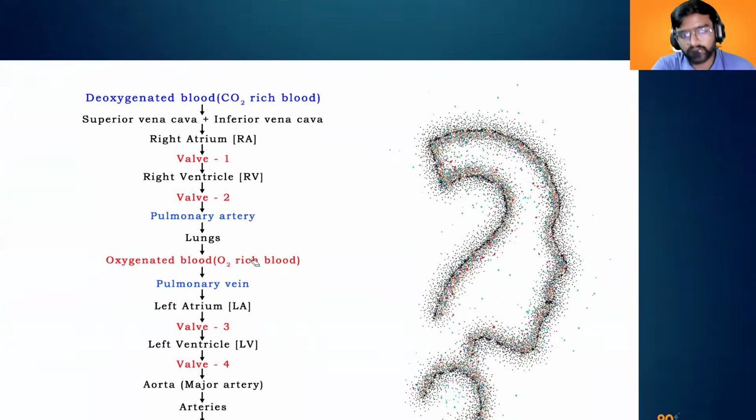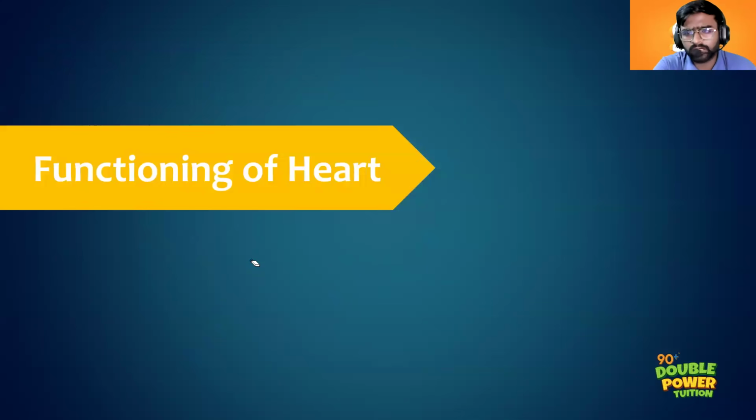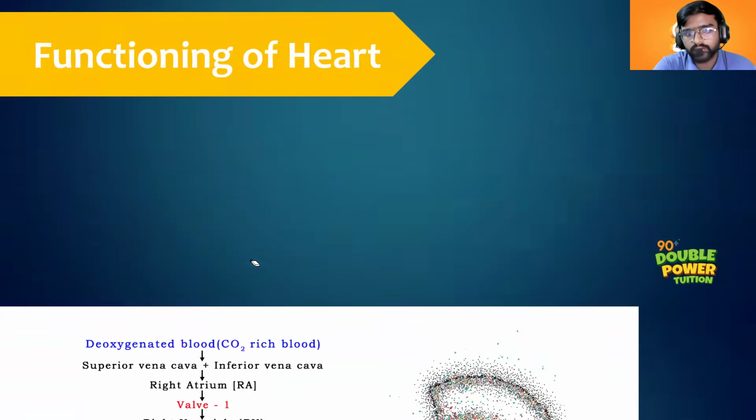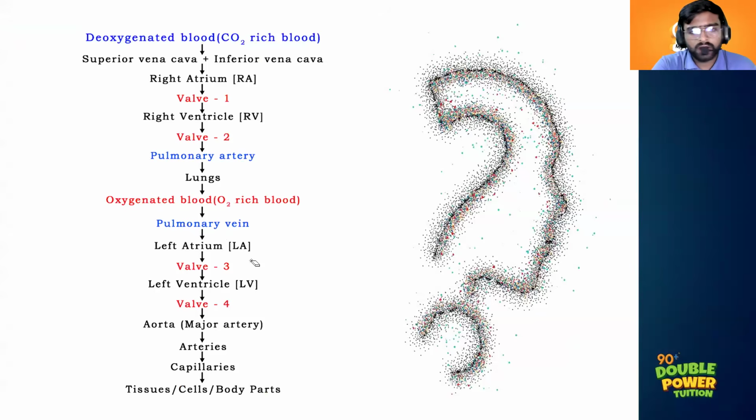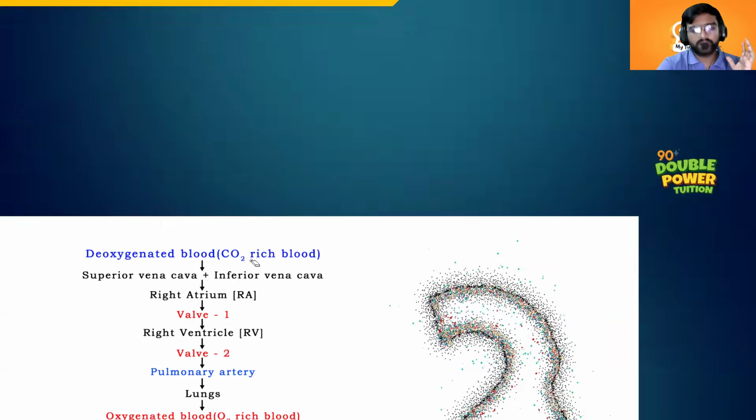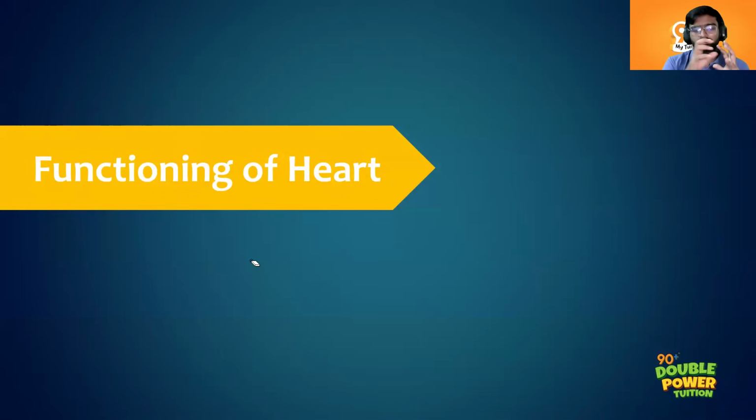Then the functioning of the heart. The next topic that we have to discuss in detail is how our heart is functioning. We had already discussed what happens: the deoxygenated blood, through the superior and inferior vena cava, will reach the right atrium. So first, without using the slides, we can try to revise, so that we will be able to remember it for a longer period of time.